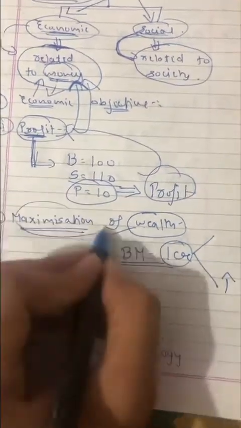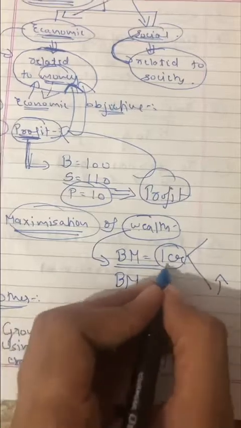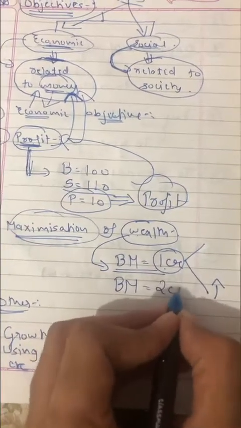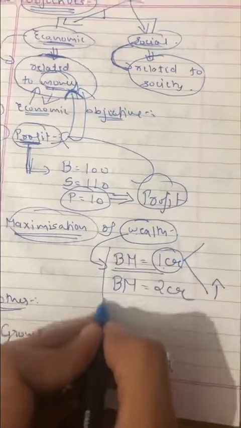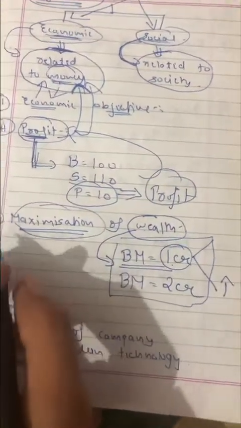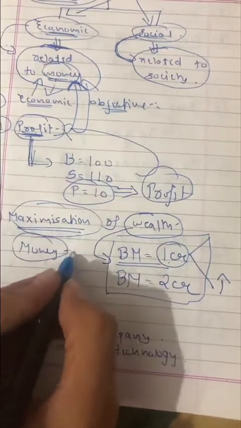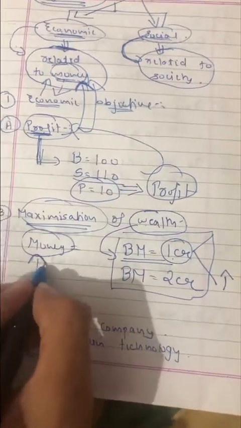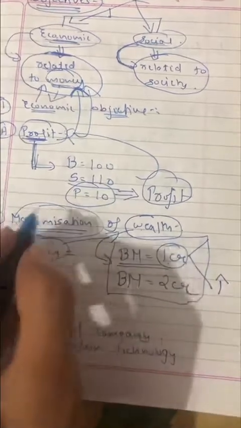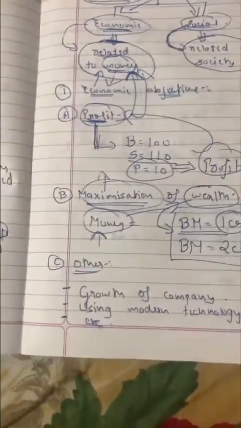He will try to maximize the wealth. So a businessman will want his 1 crore to turn into 2 crore. This is called maximization of wealth. Whenever you want your money and its related aspect to increase, it is called maximization of wealth or increase in wealth.